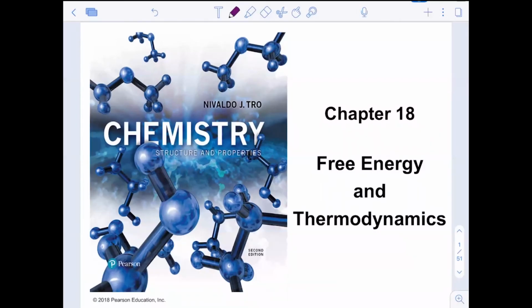Hey everybody, and welcome to Chapter 18, Free Energy and Thermodynamics. We're jumping ahead to Chapter 18 to incorporate in our Chapter 9 discussion of thermodynamics a little bit more about other aspects of energy changes. Now, these are going to include other thermodynamic state functions in this chapter.